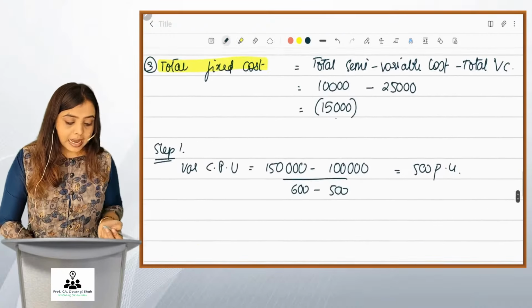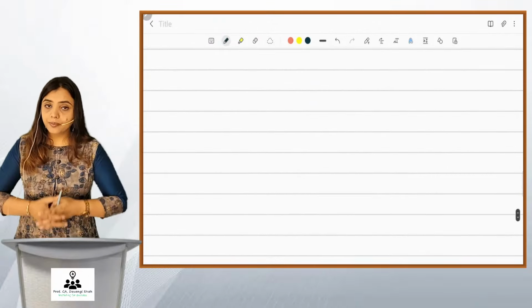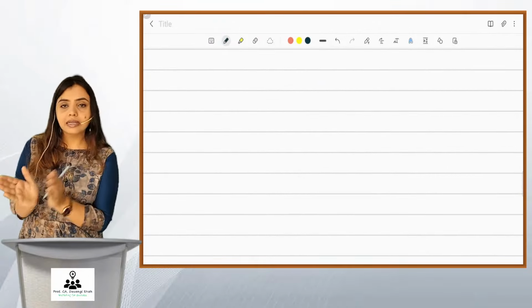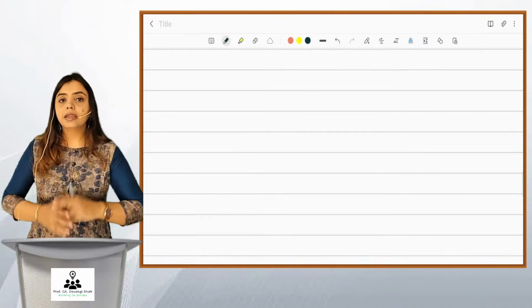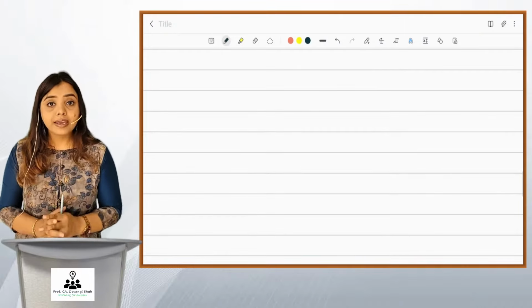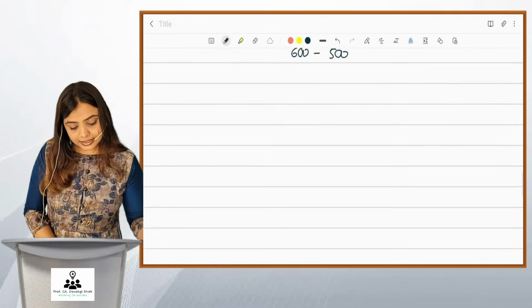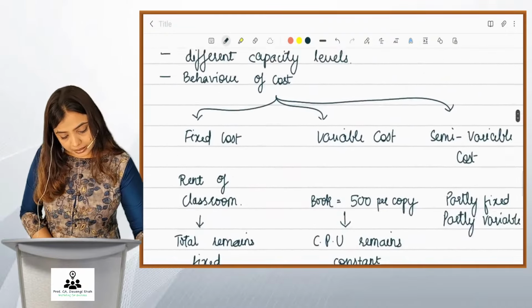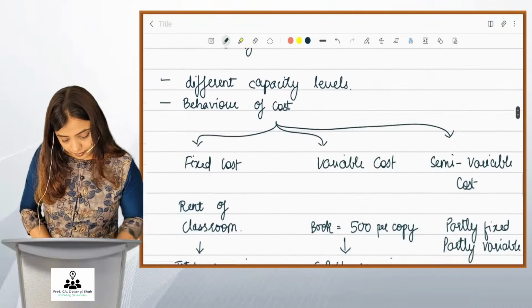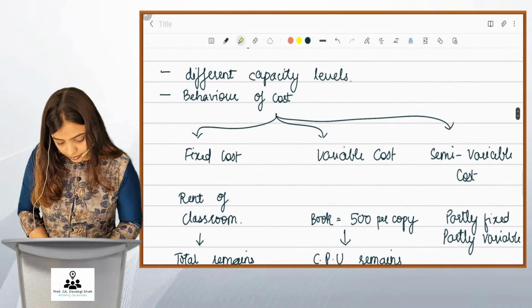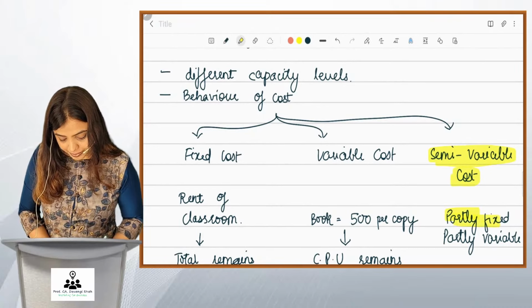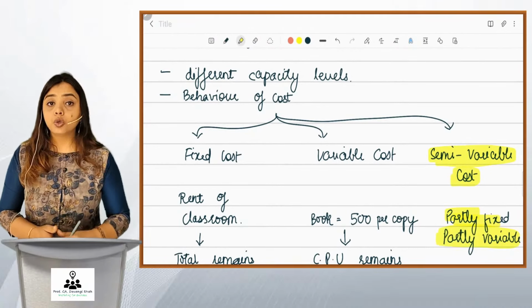Okay, and after finding out this behavioral difference, partly fixed and partly variable, now you know how to find out the cost for any other units. Okay, so friends, let me conclude this semi-variable part. Semi-variable is partly fixed and partly variable. Now we know how to identify it.